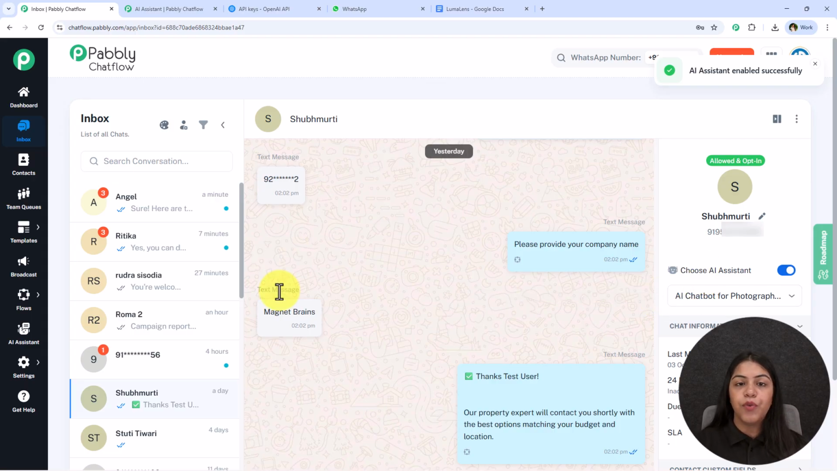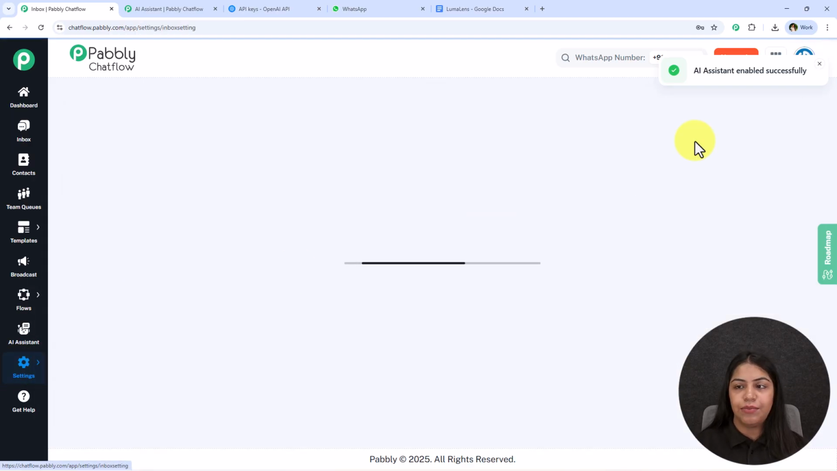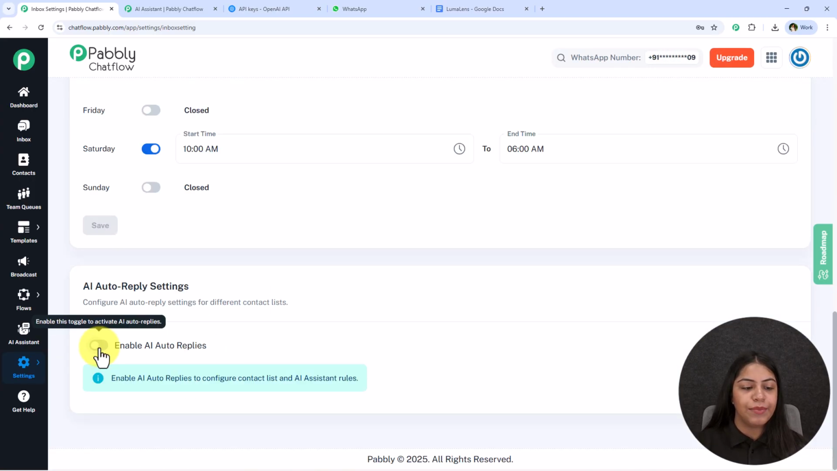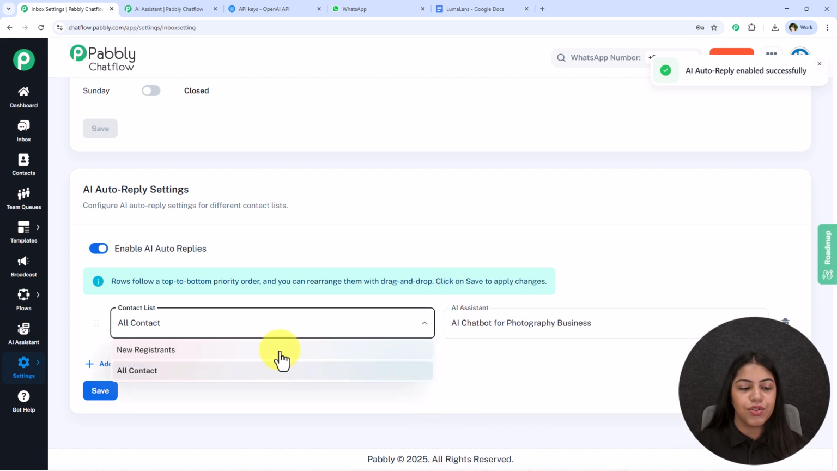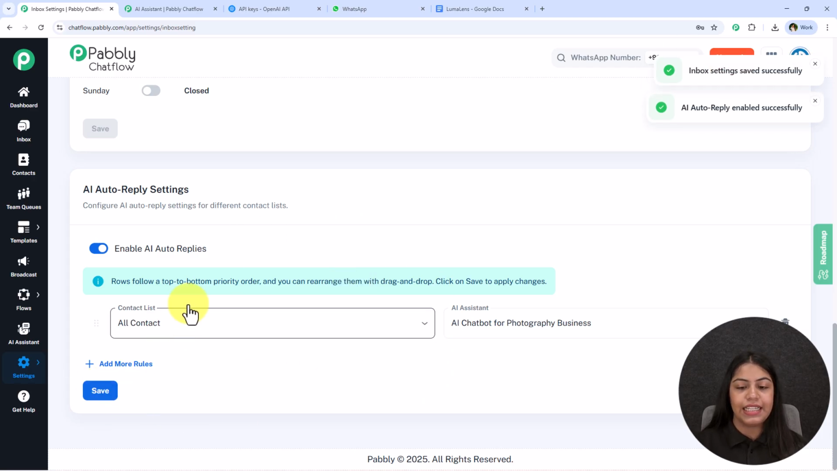And further, if you want to assign this AI assistant to multiple contacts at once, you can go towards the left end of the site, towards this inbox settings. After you come to this inbox settings, you have to scroll and enable this AI auto reply. Select the contact list and the AI assistant who is going to reply to all the contacts, and click on this save. And now whenever someone from this contact list messages, this AI assistant is going to reply.